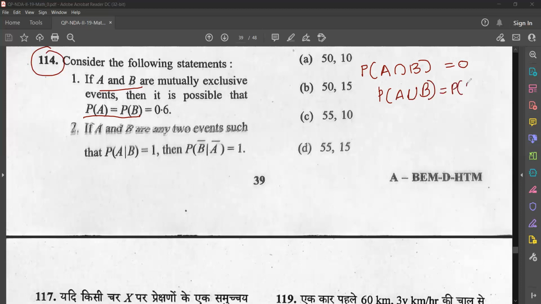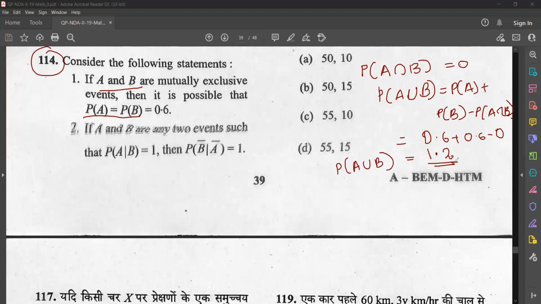P of A union B is P of A plus P of B minus P of A intersection B, isn't it? So here if I put that, it is 0.6 plus 0.6 minus 0. A intersection B is 0 because it is mutually exclusive. So it is 1.2. So P of A union B you got as 1.2, but probability can never be greater than 1.